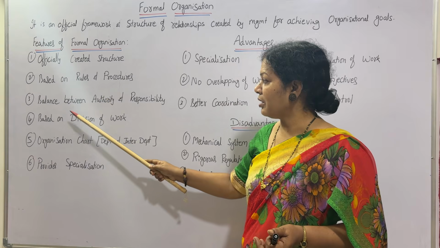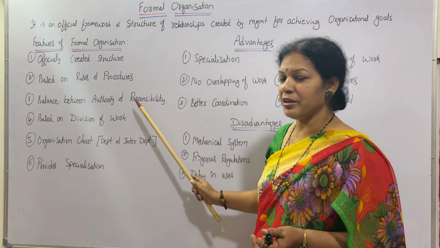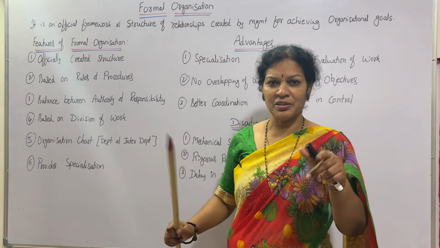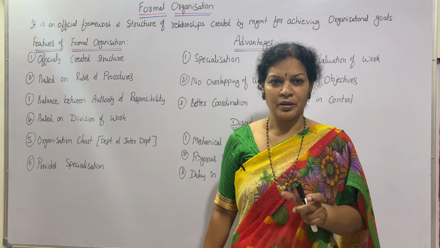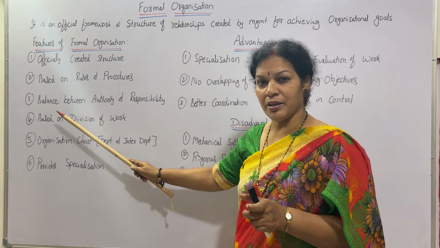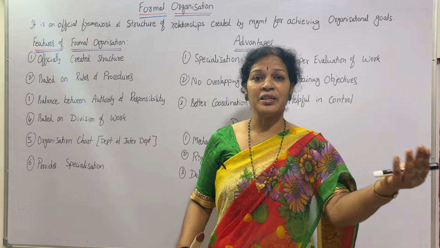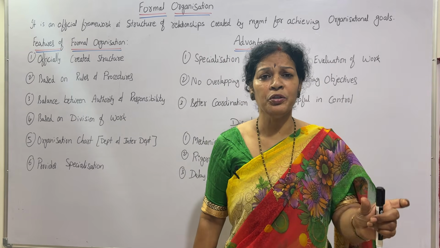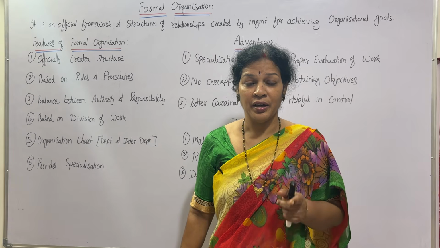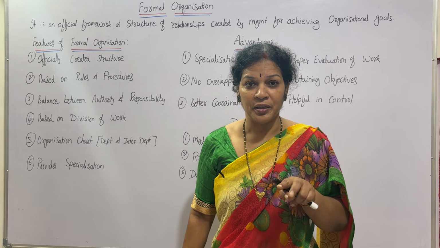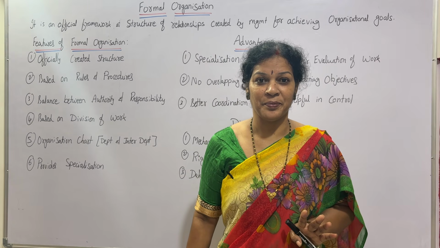Next, balance between authority and responsibility. The same point we discussed in the last class also. This is mainly important, the balance between the authority and responsibility. Who has been given the authority? Who is working under this organization? And do they have the responsibility? Both have to be balanced.